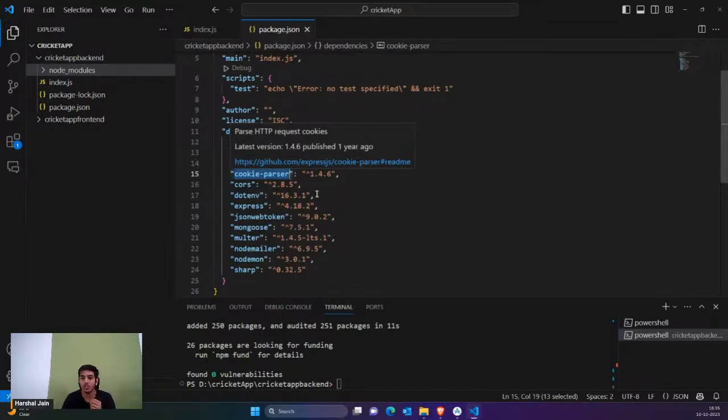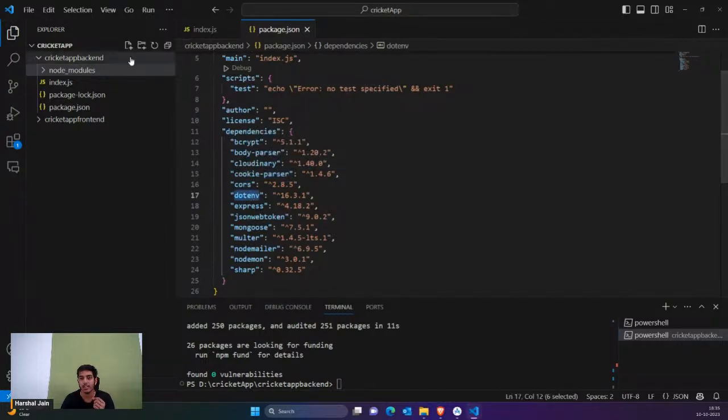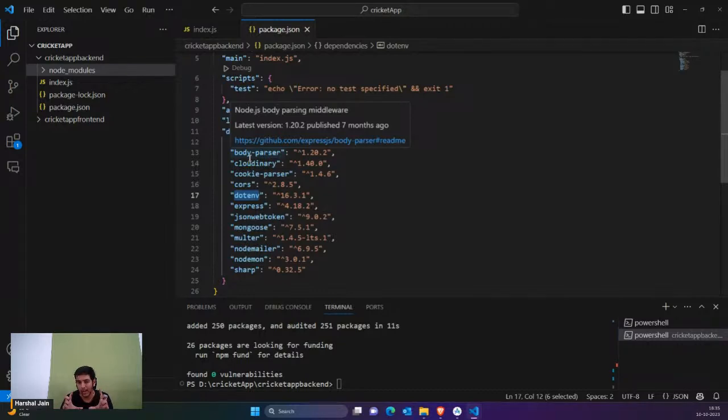Then guys, we have cors. So CORS is something very important, we're going to discuss that. Then we have dotenv. So .env actually carries our environment variables. We're going to save some environment variables. For example, you are using a payment gateway. For a payment gateway, you get your API keys. This is a very sensitive thing, that means you don't share it to anyone. You never share your API keys. They are very sensitive.